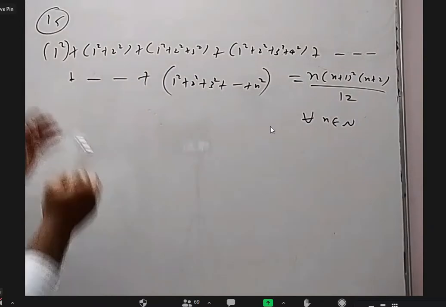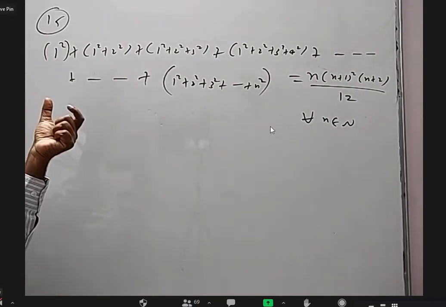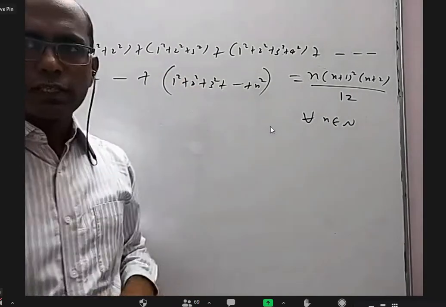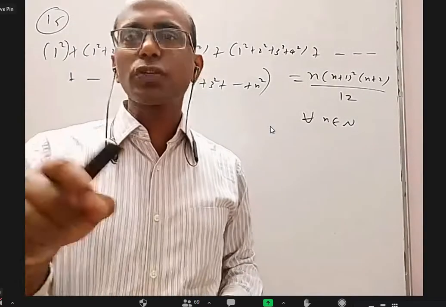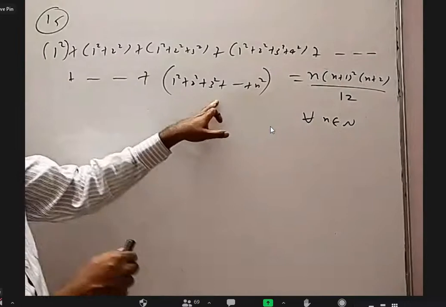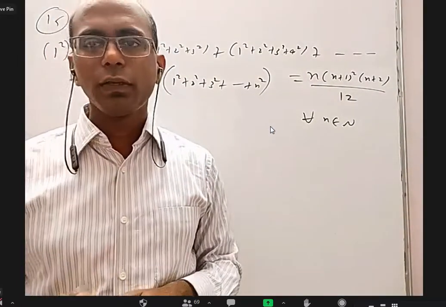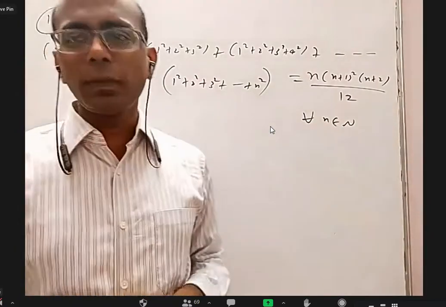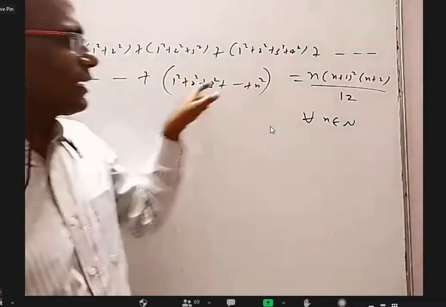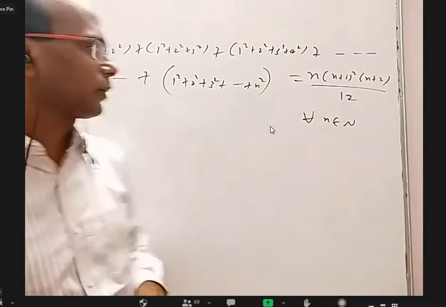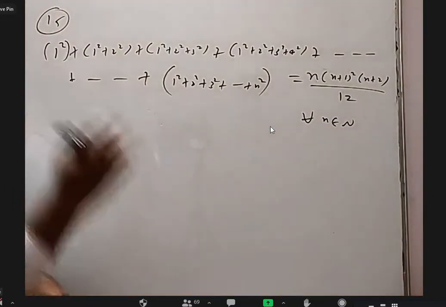Sir, this contains n(n plus 1)(2n plus 1) by 6, a formula for that. Yes. In this exercise, the very first question in mathematical induction is proving this is equal to n(n plus 1)(2n plus 1) by 6. There we have to prove it by mathematical induction, but here, for finding the nth term, that formula can be used. You don't have to prove it again by mathematical induction. There is a formula and you should know this.